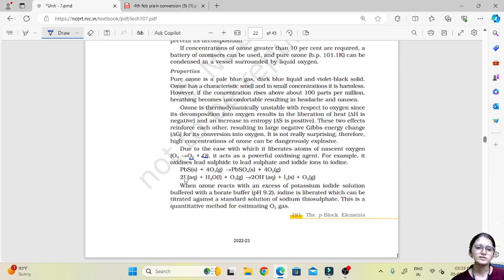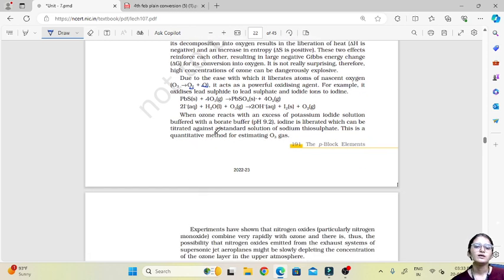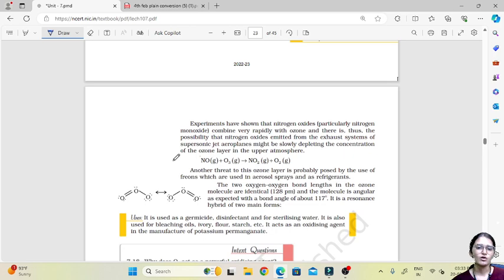It also oxidizes lead sulfide to lead sulfate and iodide ions to iodine. When ozone reacts with an excess of potassium iodide solution buffered with borate buffer, iodine is liberated, which can be titrated against sodium thiosulfate. This is the quantitative method for estimating ozone gas.